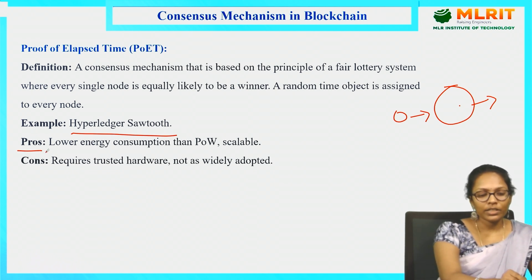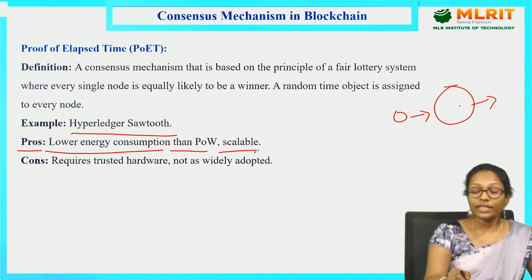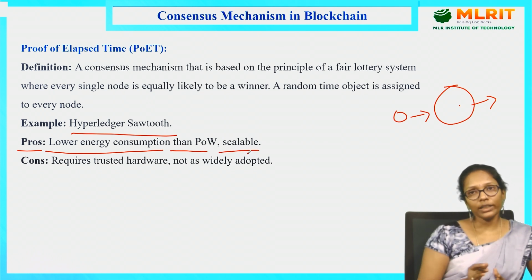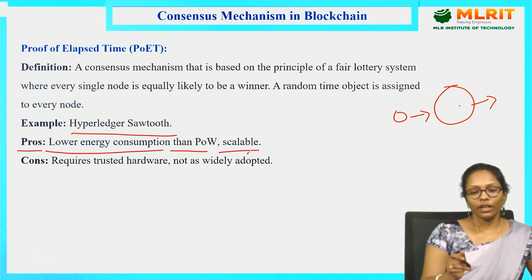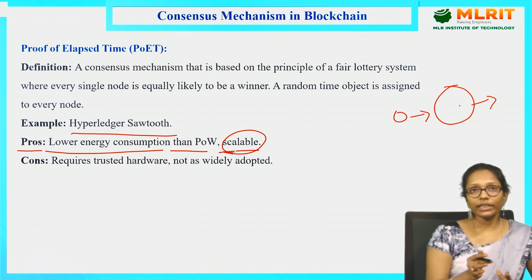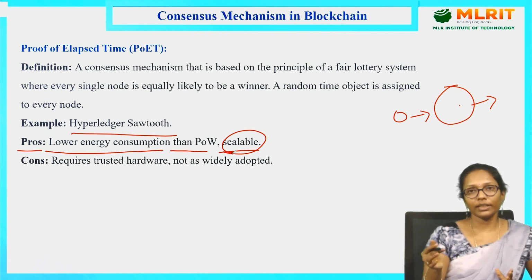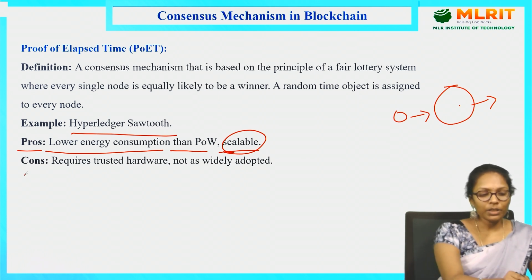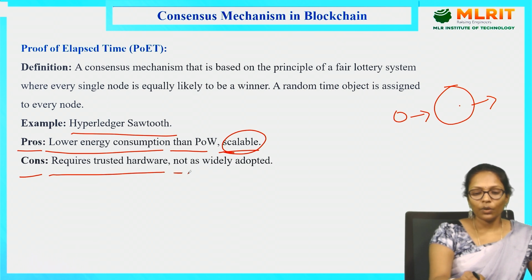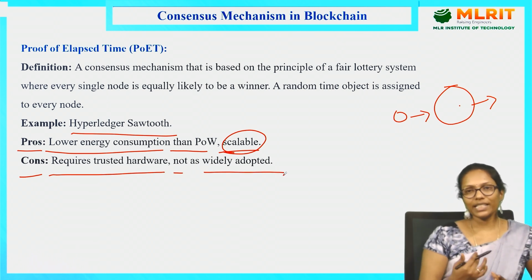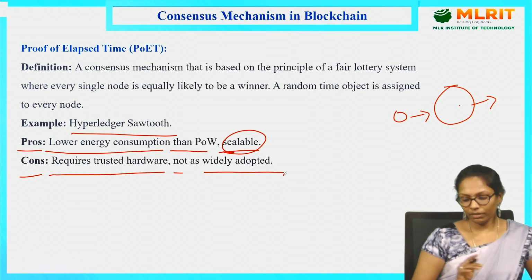Coming to the advantages, lower energy consumption than proof of work, and it is scalable. When compared with proof of work, all other consensus mechanisms require less energy consumption. It is also scalable, supporting multiple nodes; the capacity of bearing the number of nodes in PoET is more. Coming to the disadvantages, it requires trusted hardware and is not as widely adopted. It's not easy to adopt just like the proof of work mechanism, and it requires trusted hardware. Why? Because to randomize this, we are assigning a randomized clock, right? It's hardware that should be trusted.